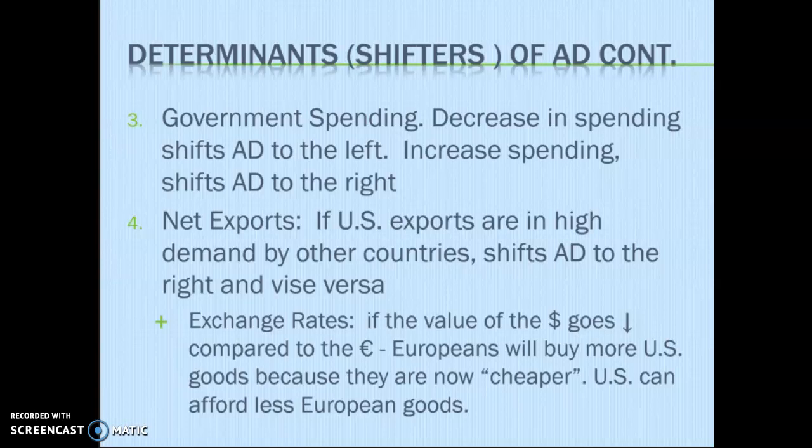So the four things that cause aggregate demand to shift are consumption, consumer spending; investment spending by businesses, so that's all construction, building, capital equipment; then government spending, that would be building roads and bridges and schools and military; and then net exports. So that's purchases by people from other countries.